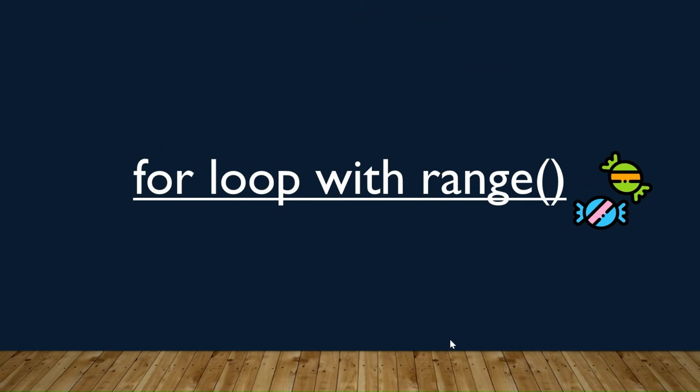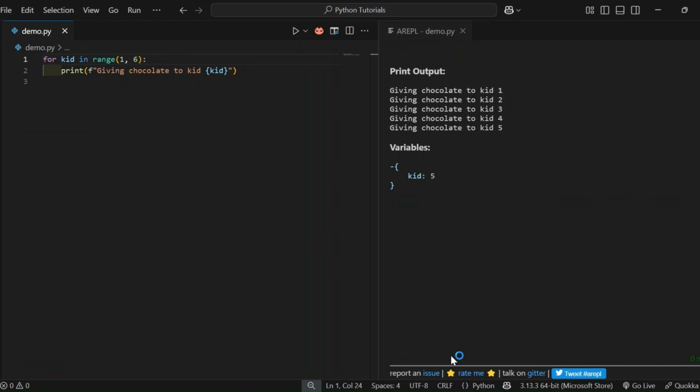Next one, for loop with a range. This loop is perfect when you know how many times you want to repeat something with range. It's like counting steps, going from 1 to 10 and doing this each time. This is super useful and super cool. Let's see this with an example. Let's take a real-time example. Consider you are giving chocolates to 5 kids standing in a line.